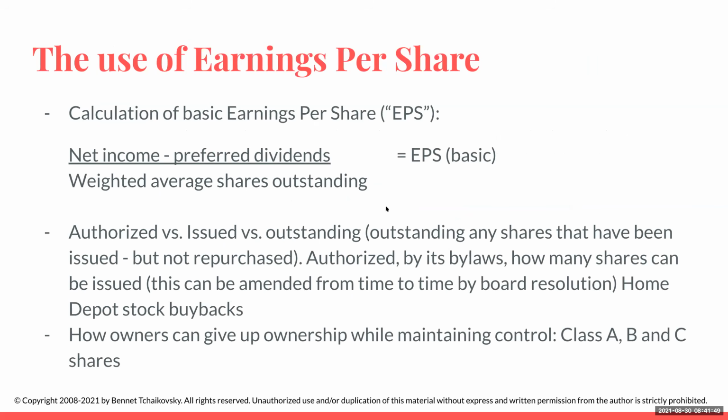If I look at earnings per share, this is going to be net income minus preferred dividends, and I'm going to divide this by the weighted average shares outstanding.